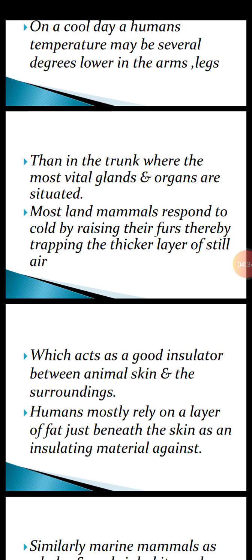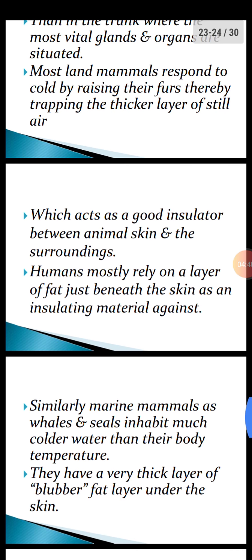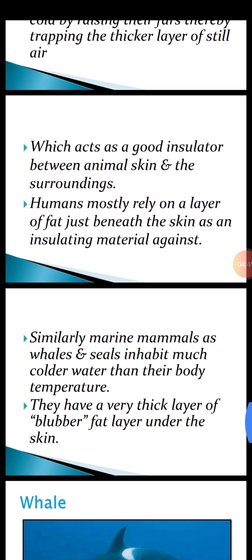Most land mammals respond to cold by raising their fur, thereby trapping a thicker layer of still air in their fur, which acts as a good insulator, that is, they trap or retain heat between the animal's skin and the surroundings. Humans mostly rely on a larger layer of fat just beneath the skin, which acts as insulating material against cold.